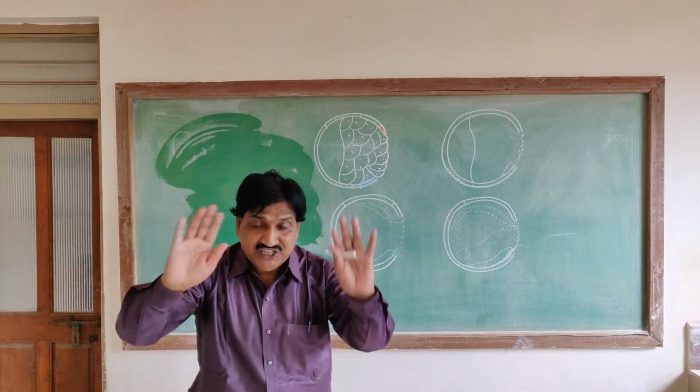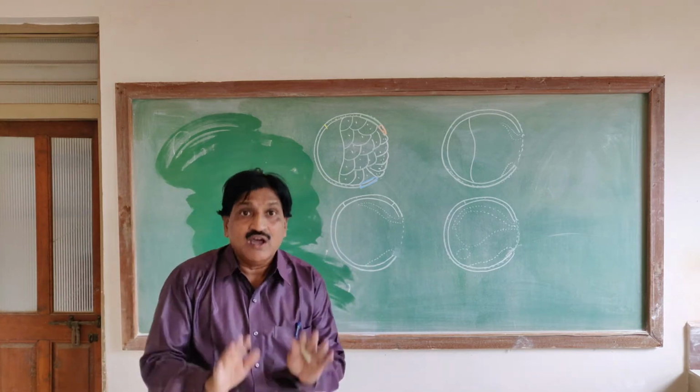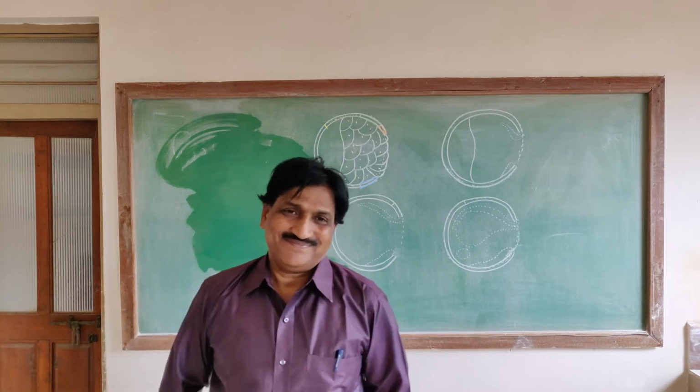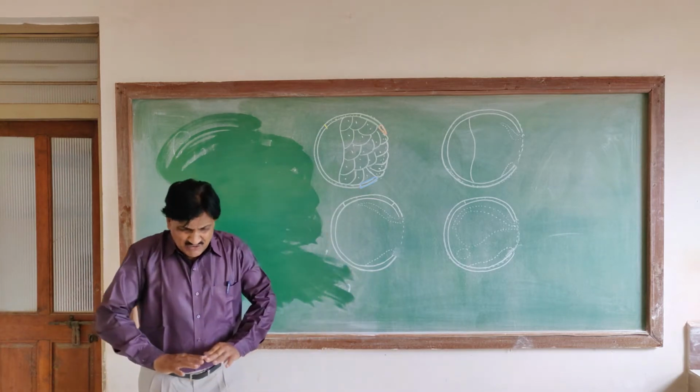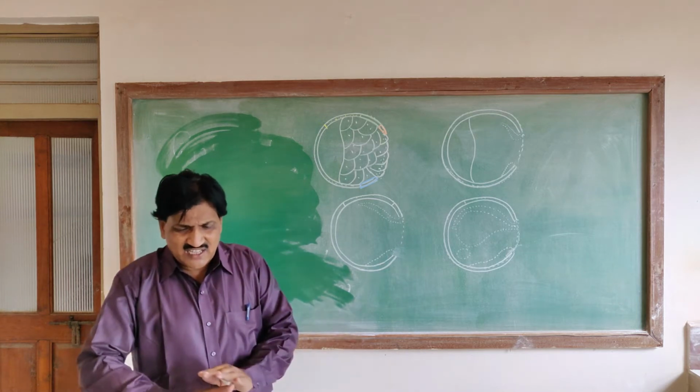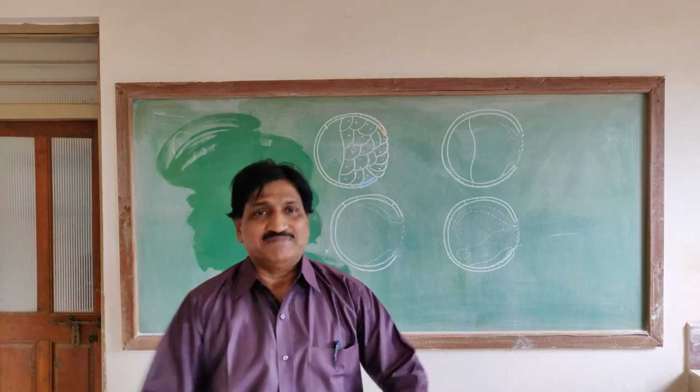After invagination, the invaginated cells are called endoderm. This is very important. Invagination is nothing but a kind of inaugural function.